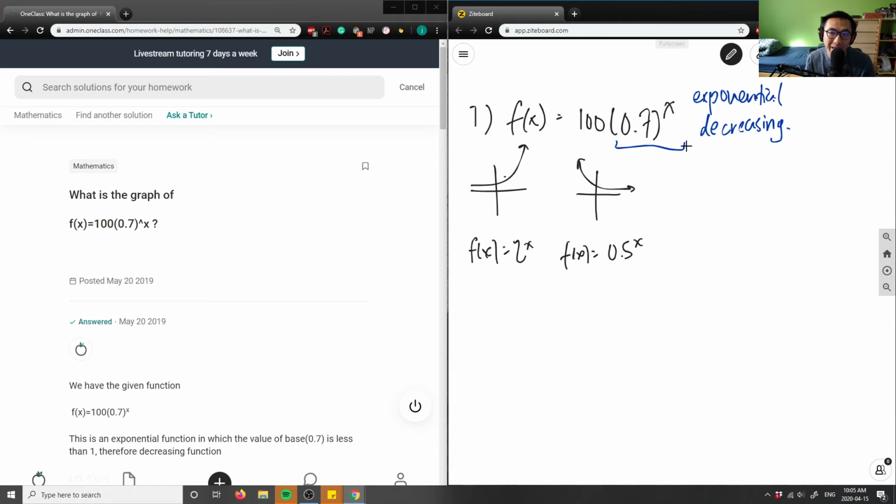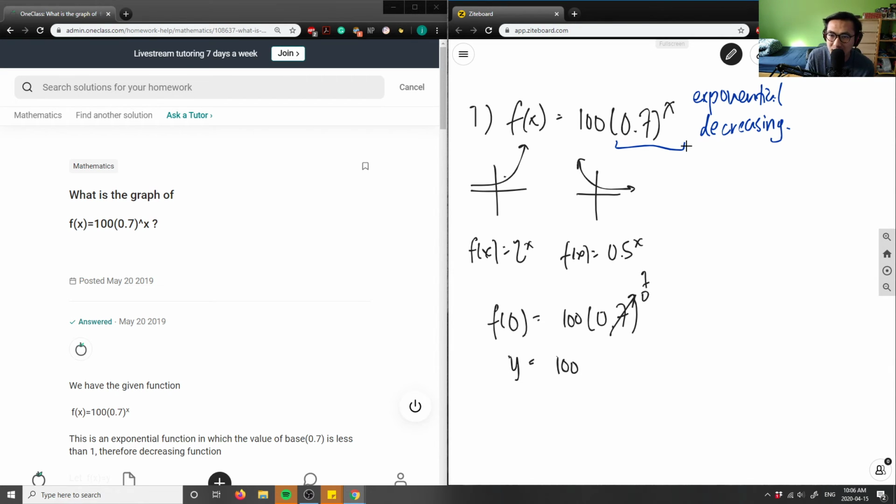If I want to solve for my y-intercept, I'm setting x to 0. Sorry, my bad. So if I were to do that, I can sub in f at 0 equals 100 times 0.7 to the power of 0. I'm subbing in x for 0 here, and this would give me my intercept. So 0.7 to the power of 0 is simply just 1, because anything to the power of 0 is simply just 1. So f of 0, or in this case y, would equal 100, since 100 times 1 is 100.